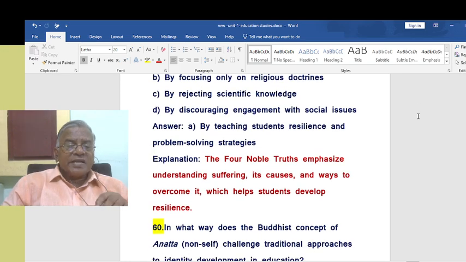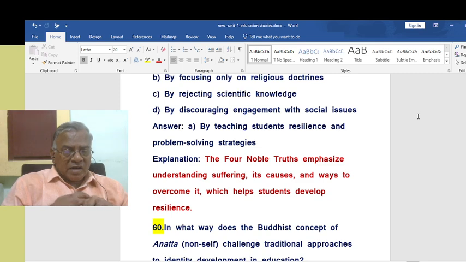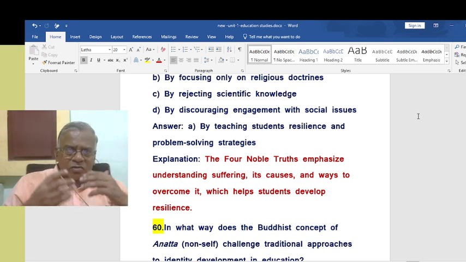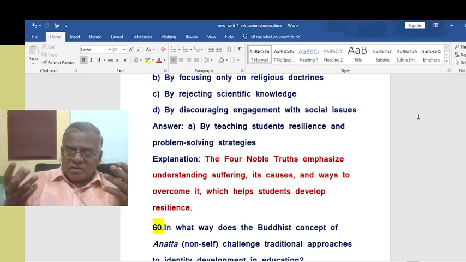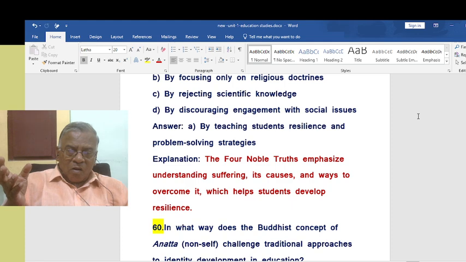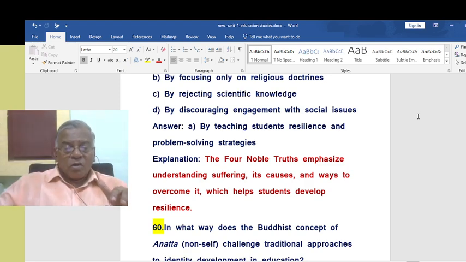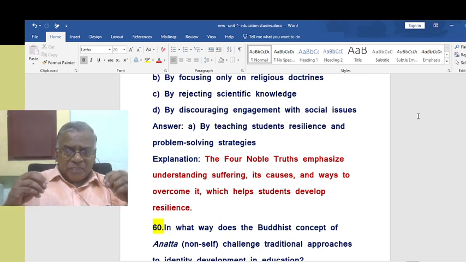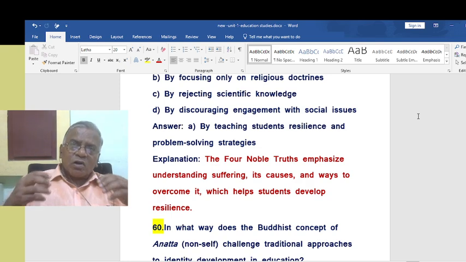That is by teaching students resilience and problem solving strategies. See, how does Buddha attain enlightenment? He knows the exact problem. Suffering is the root cause of all man's illness, that is what puts man down. He knows for certain that there is suffering, and there is a possibility of ending suffering. These are very practical terms, the reality of life.